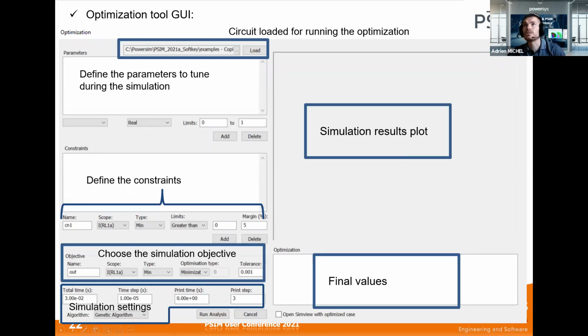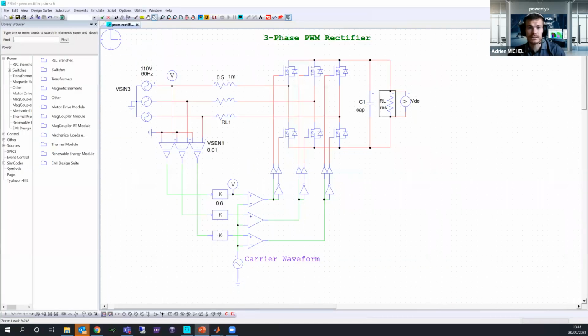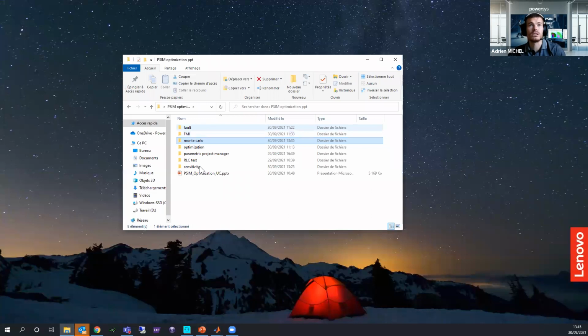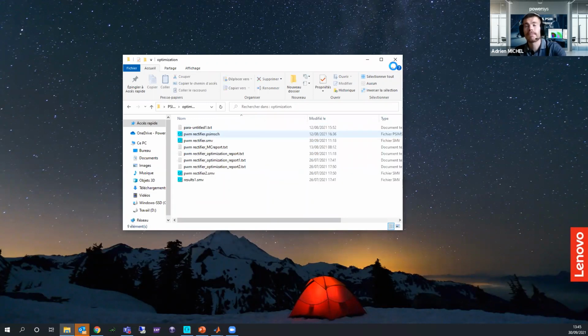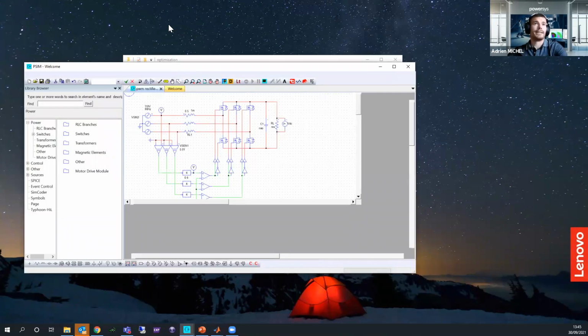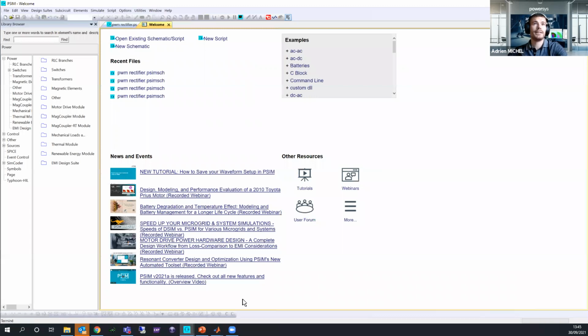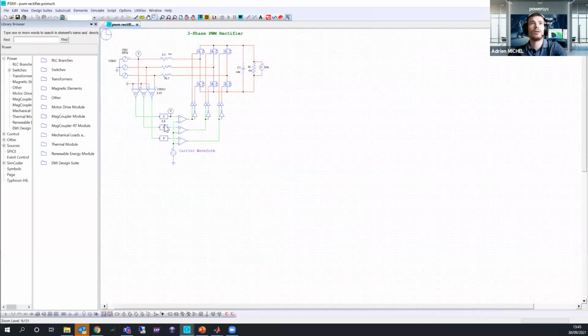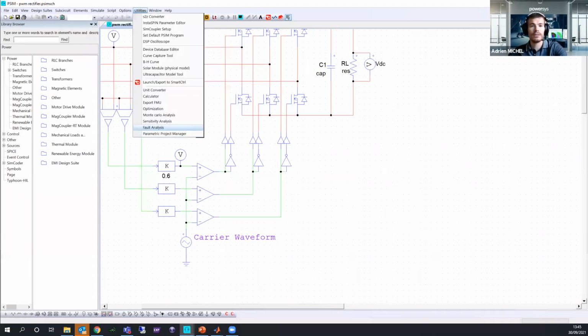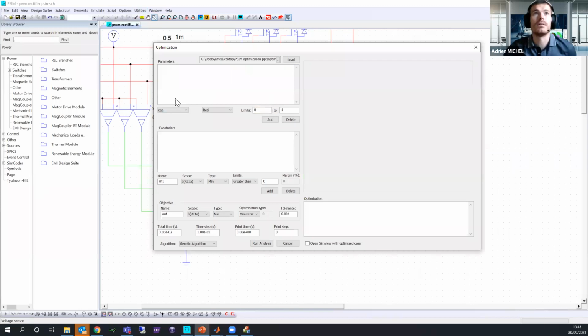So I will just close this example. I will open the optimization one. And here now you can see the same circuit. I will apply my optimization, and here basically I will define my settings.